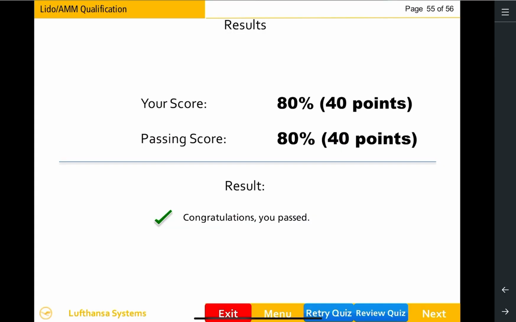Congratulations, you have successfully passed the qualification. We wish you a pleasant flight with Lido AMM.